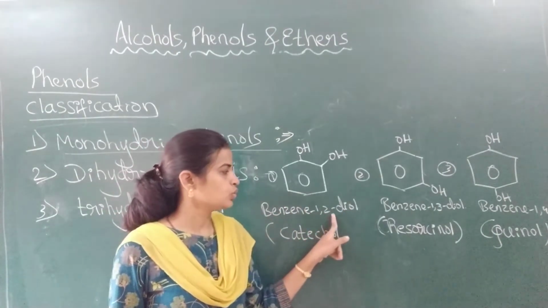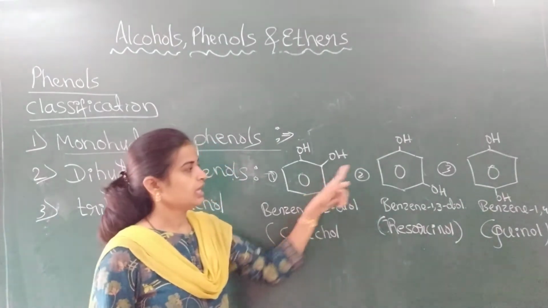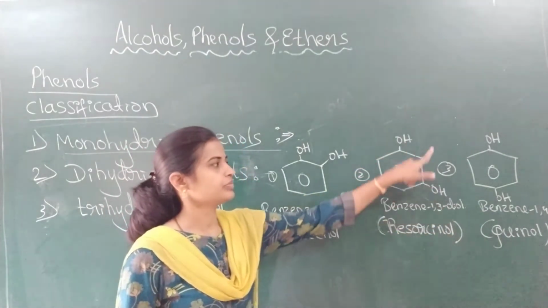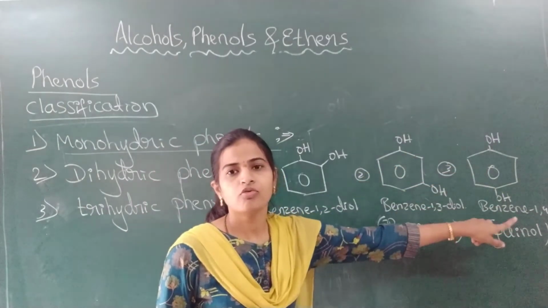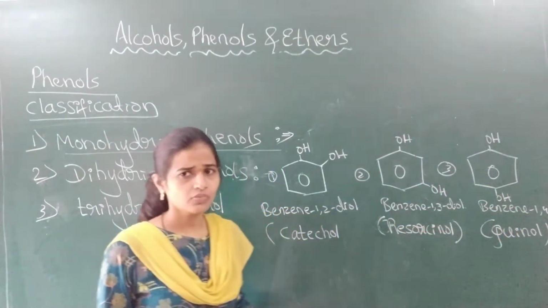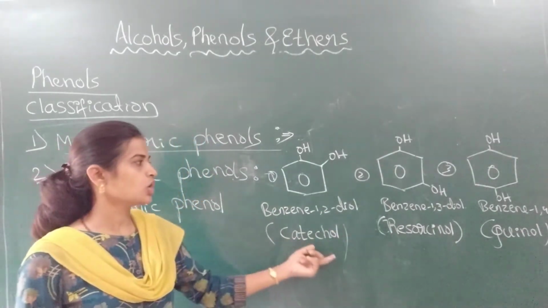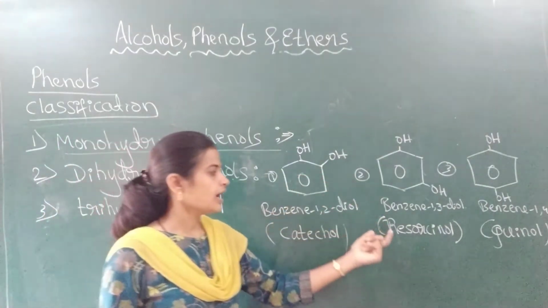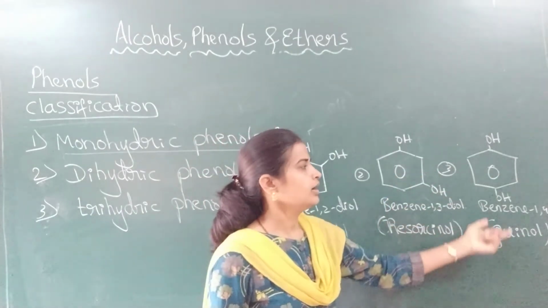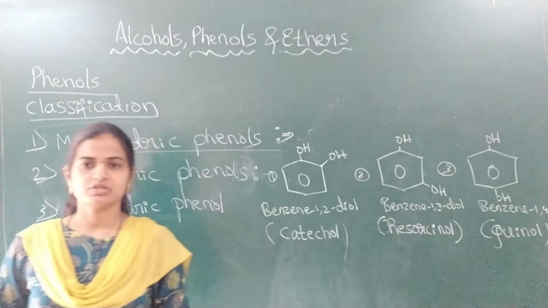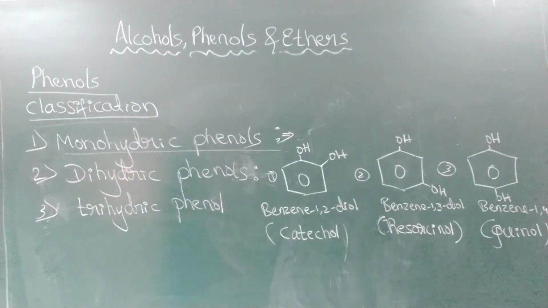Benzene-1,2-diol, benzene-1,3-diol, benzene-1,4-diol. I have also written the common names: catechol, resorcinol and quinol. These are the common names of the dihydric phenols.